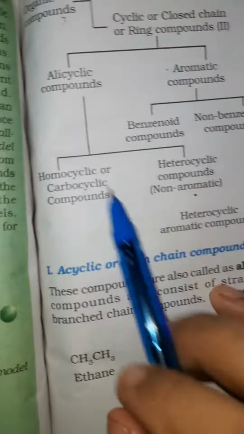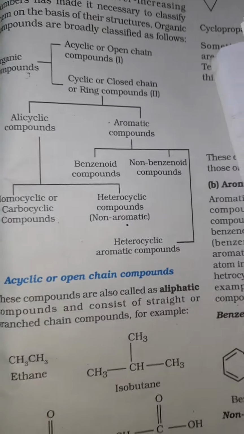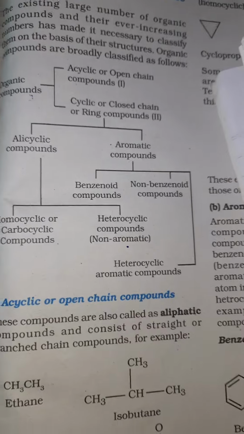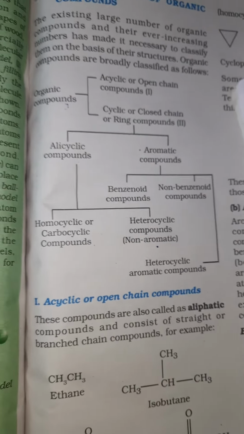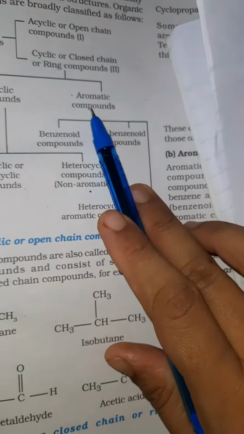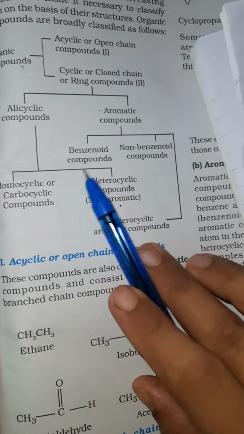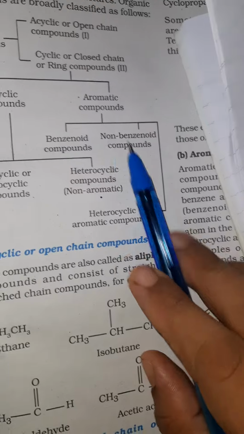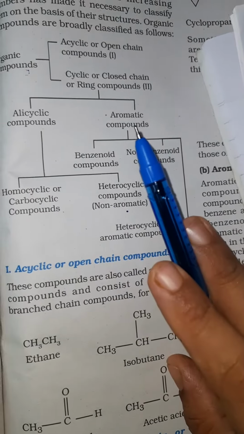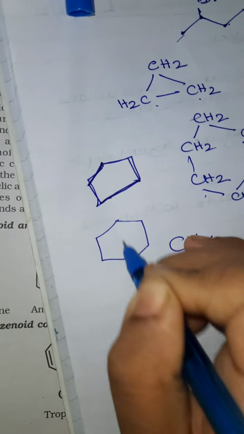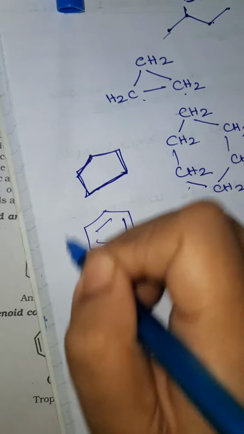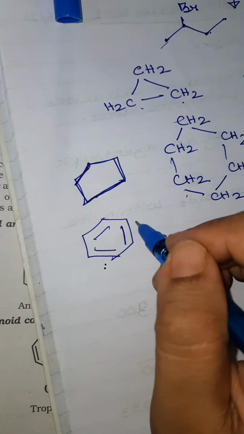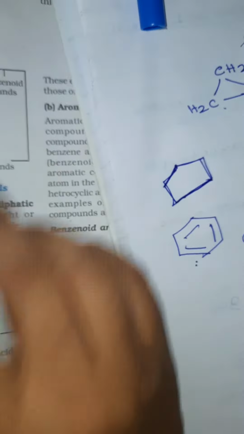Then you have compounds called aromatic compounds. What are aromatic compounds? Compounds which have an aroma, compounds which have special characteristics like alternate double bonds. We do it at the end of the chapter. So in aromatic compounds, you have compounds which are benzenoid and you have compounds which are non-benzenoid. Benzenoid compounds are the compounds whose basic ring is a benzene ring. This is a benzene ring, children. If it does not have a benzene ring, aromatic compound, then you call it a non-benzenoid compound.